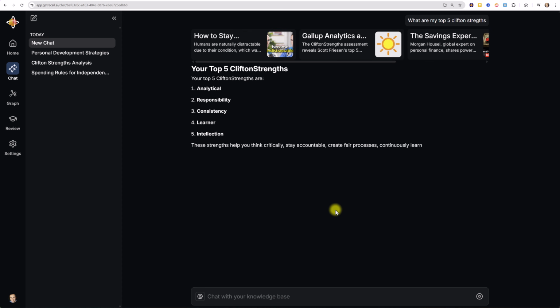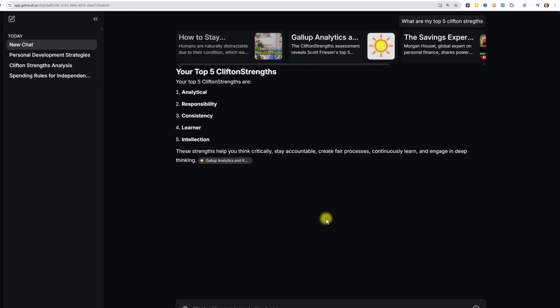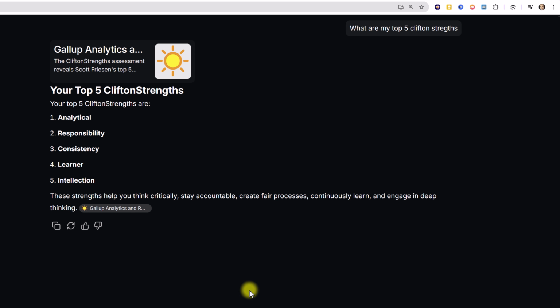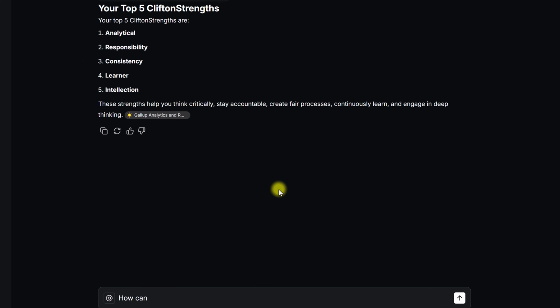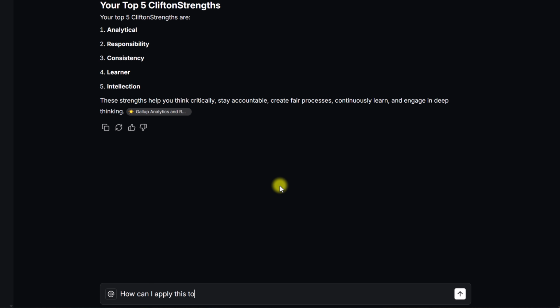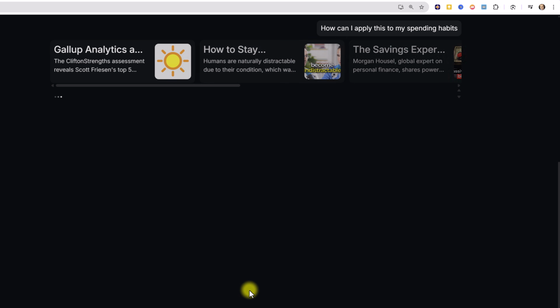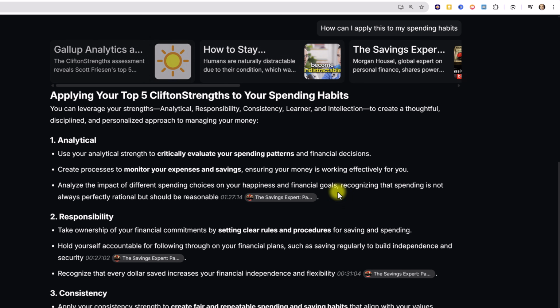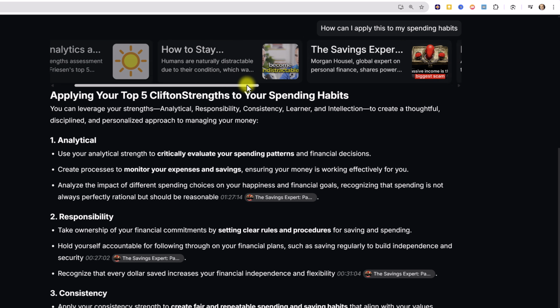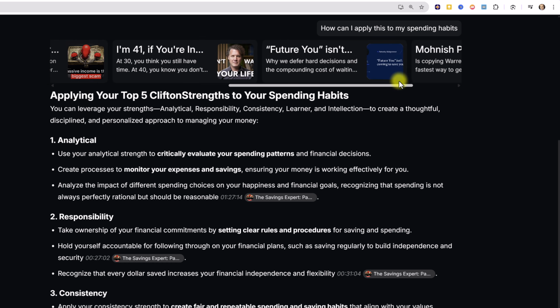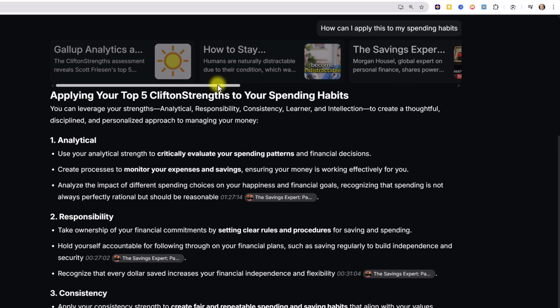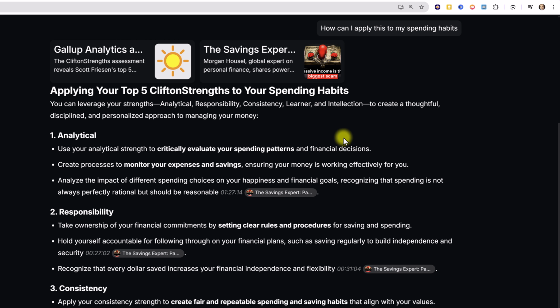Well, it's immediately going to go to those sources and say, perfect, Scott, here are your top 5 strengths. But here's where the real power is. How can I apply this to my spending habits? Okay, so why am I asking this? This seems like a very vague question, but I have a number of articles, videos, and podcasts that are related to personal finance and to budgeting.